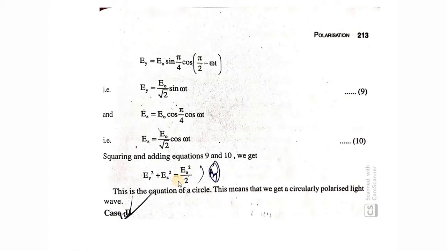So when phi, which is the amplitude part, is pi by 4, that is what makes it circularly polarized light. The electric field vector along all directions has the same amplitude, which gives the shape of a circle. And if it is passing through a quarter wave plate, where the phase difference is pi by 2 or path difference is lambda by 4, then we'll get a circularly polarized light outside.